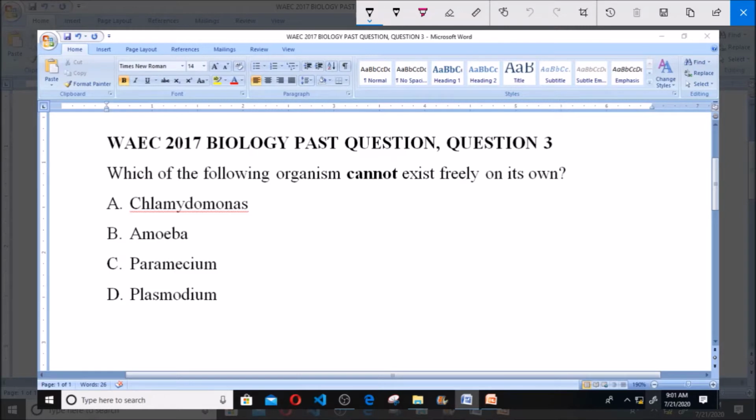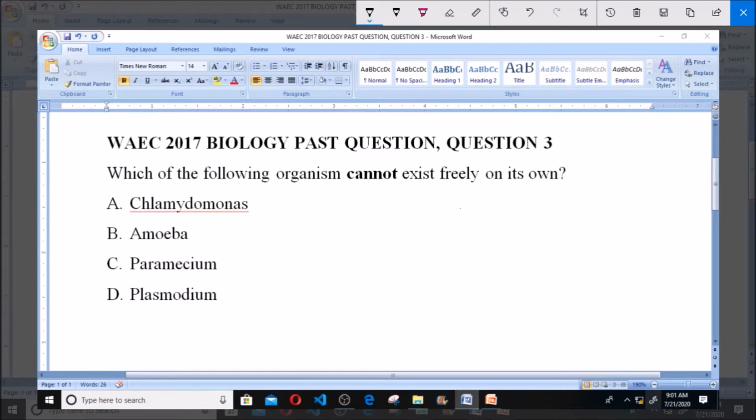Which of the following organisms cannot exist freely on its own? A, we have Chlamydomonas. B, we have Amoeba. C, we have Paramecium. And D, we have Plasmodium.